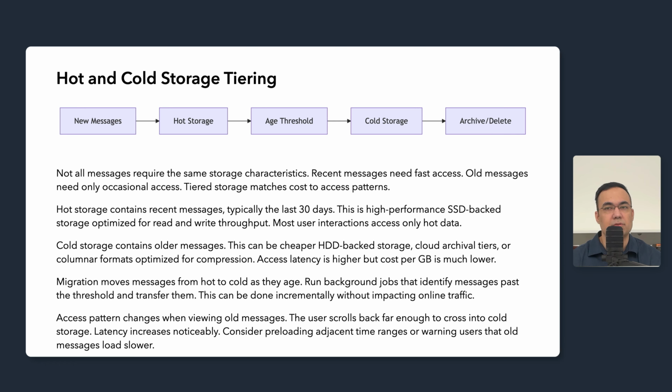Cost savings are pretty substantial. If cold storage costs 10% of hot storage per GB and 90% of message volume is older than 30 days, tiering reduces storage costs pretty dramatically. You should be running the numbers for your specific retention policy and storage pricing depending on your use case.